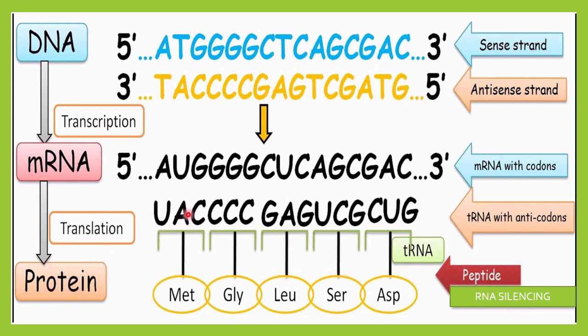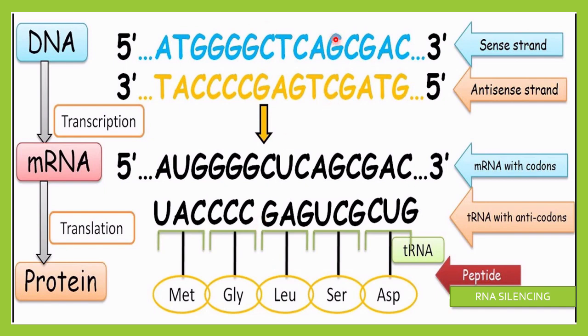So this is the sense sequence and antisense sequence. You can understand very clearly. From the sense sequence, mRNA will be synthesized and the opposite strand will be called the antisense strand. Generally this is a natural phenomenon. But what happens during RNA interference?